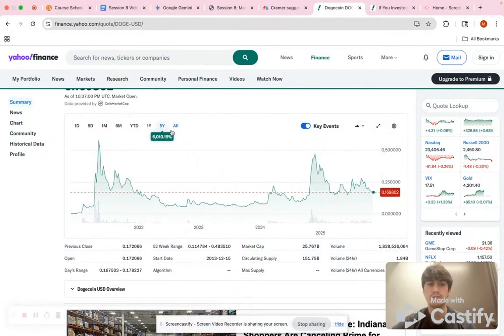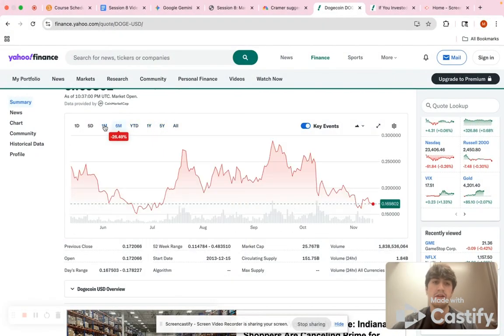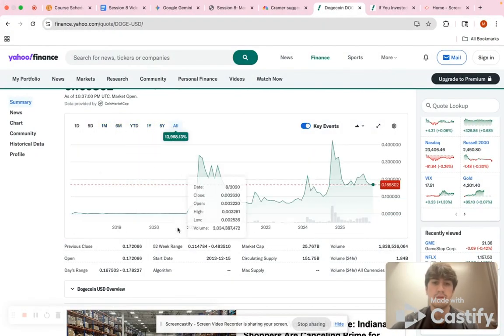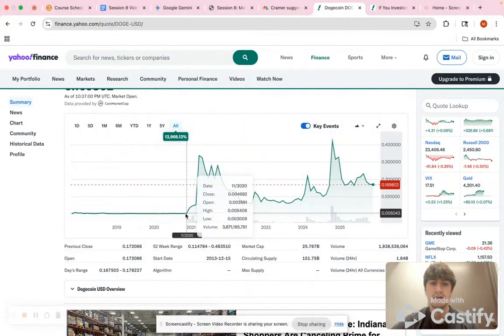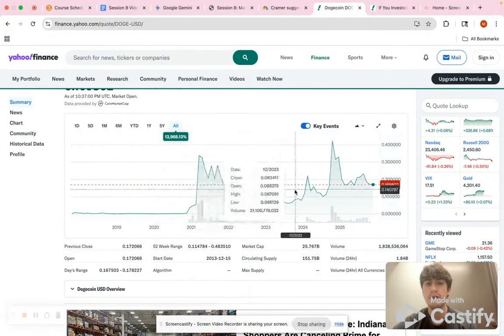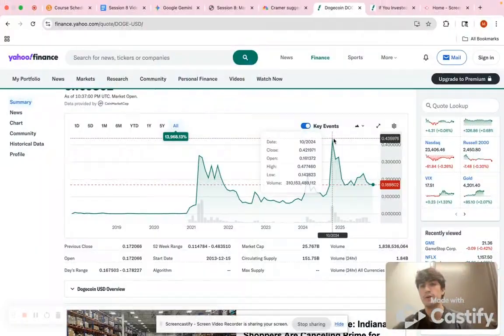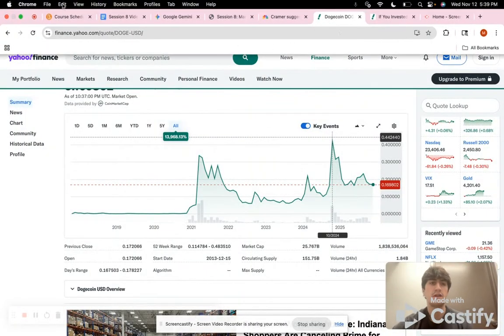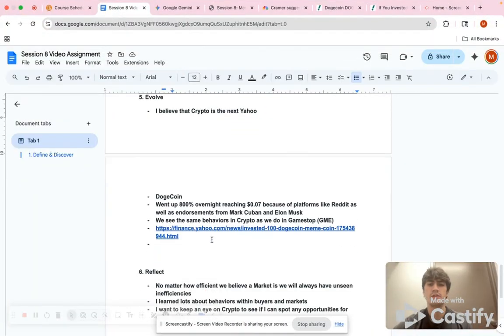It's up 6,000% from 5 years ago. And it's been down as of late, but it's similar to GameStop as we see this sudden uptick all at once, then back down, then another swing when President Trump got elected. So I think it's very similar to that.